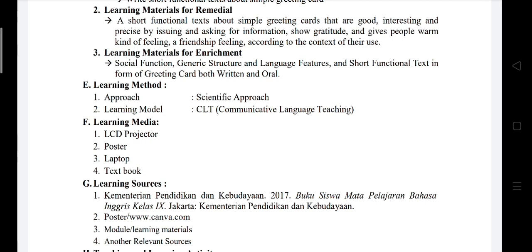Point G, learning sources. The first is from Kementerian Pendidikan dan Kebudayaan, a textbook. The second is poster from www.canva.com. The third is module or learning materials, and the fourth is another relevant sources.